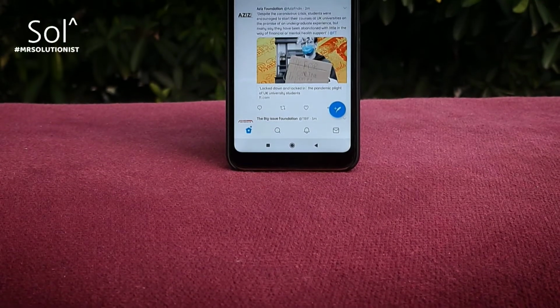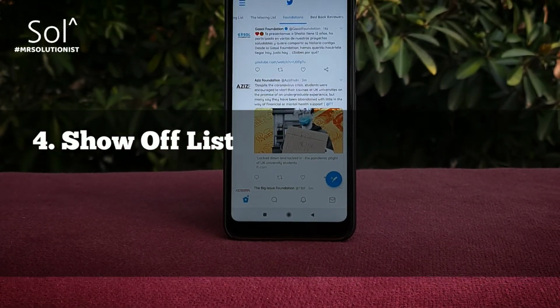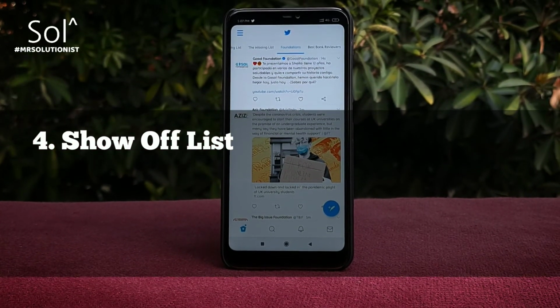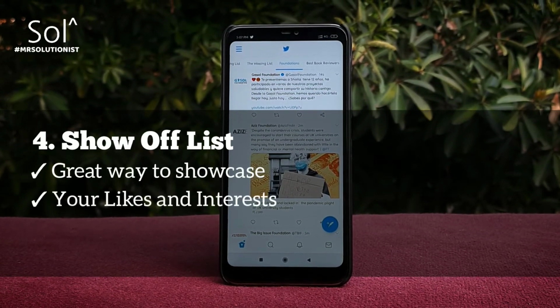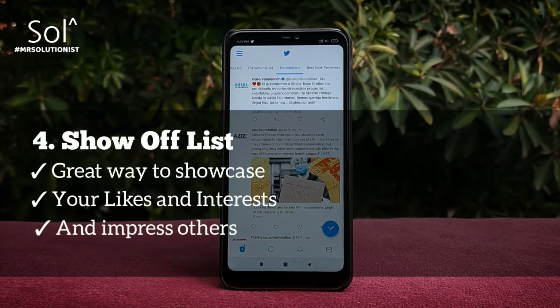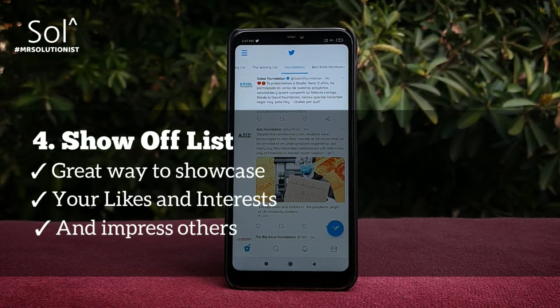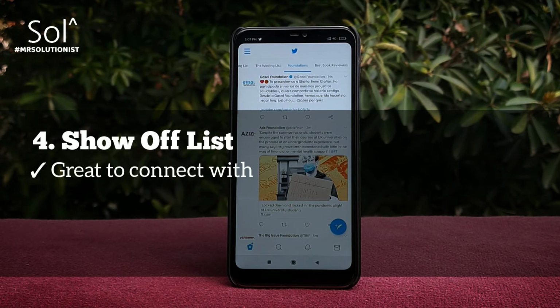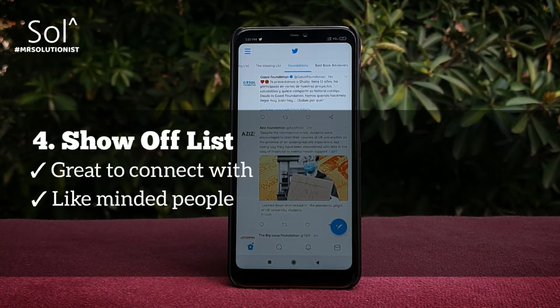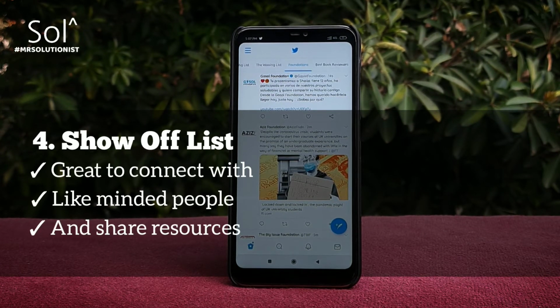You also need to have a show-off list. This is simply a list to show off who you really follow on Twitter. Unless you're following a handful of accounts, people won't really be able to see which key people you follow on Twitter until they check your profile in detail.